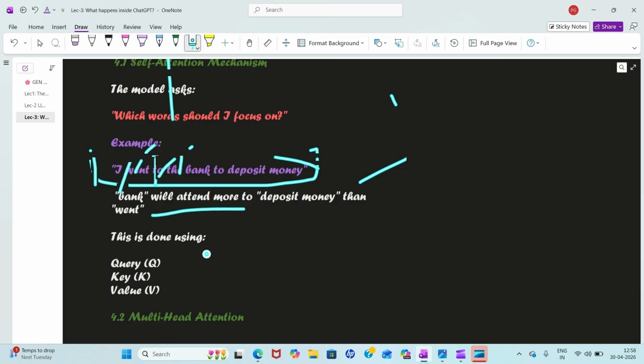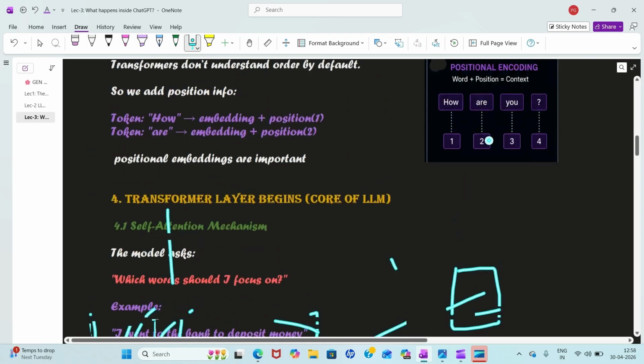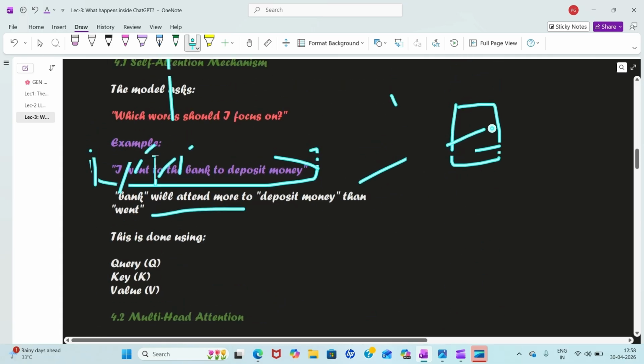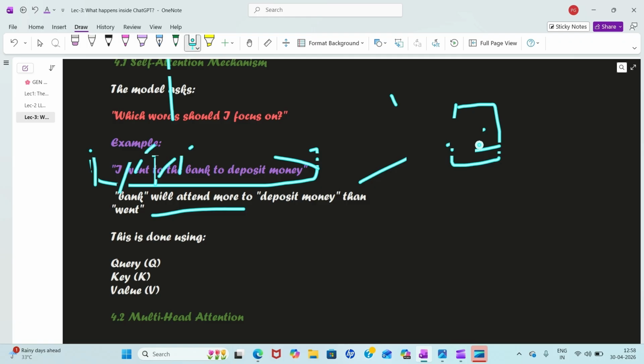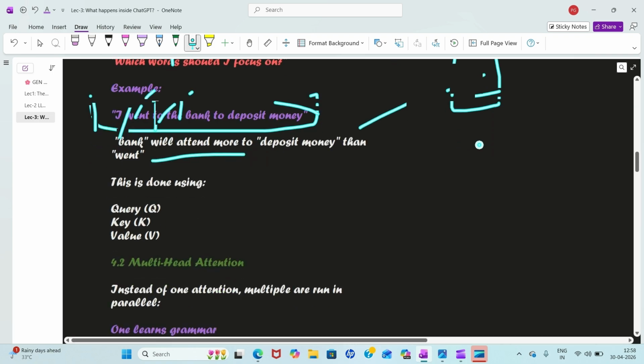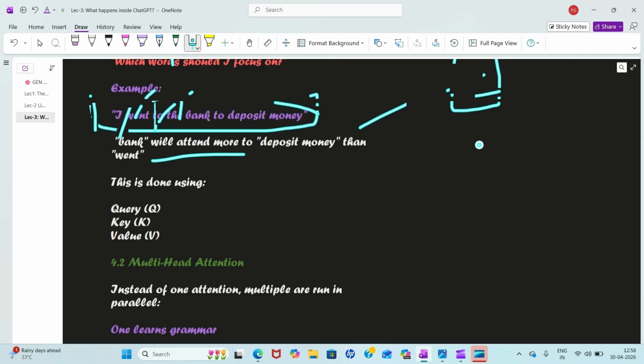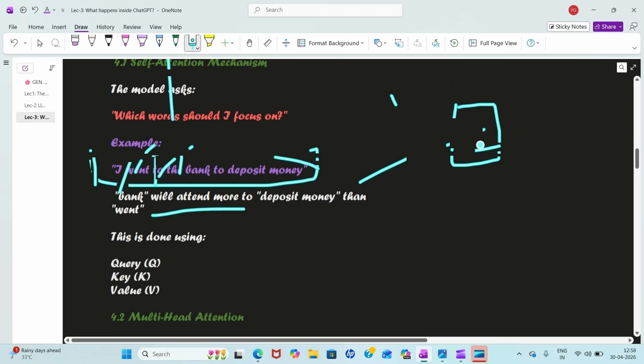Okay. So in an attention chart, it will do what? It will simply try to analyze which words matter most, which words have more meaning, which have more priority. So, on which words I need to focus. Okay, so this highlights connections between words, arrows showing attention. So this model decides which words matter more simply. So this is what attention is.